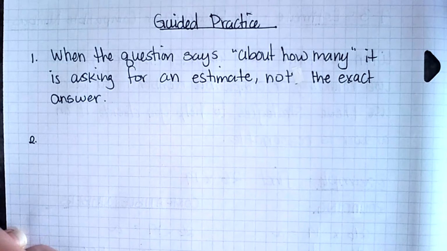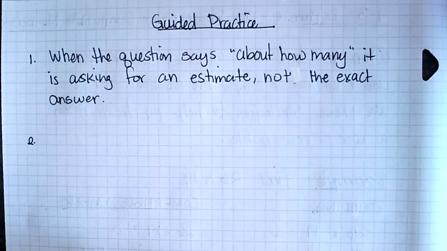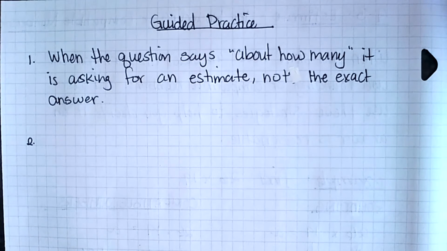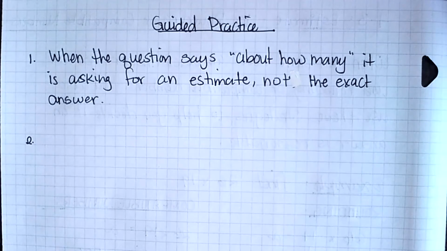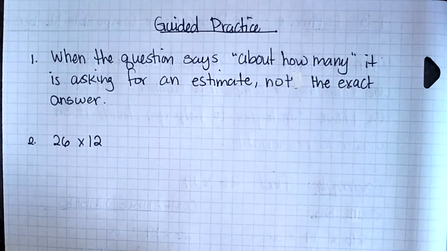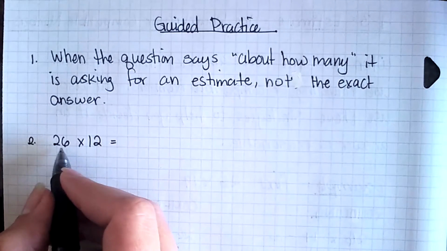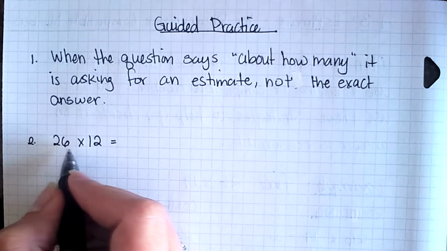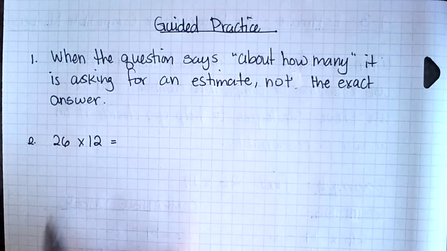Number 2 says, in the example on the previous page, what is another way you can multiply using compatible numbers by changing only one of the factors? Explain how you would find the estimated product. So on that page, we had the numbers that we were using, and they're asking you to just change one of them. So let's go ahead and pull up those numbers real quick so we can solve. So our numbers were 26 times 12. Remember, there were 26 dozen apples, so we want to find out how many apples there are, and there's 12 in each dozen. So we're doing 26 times 12.